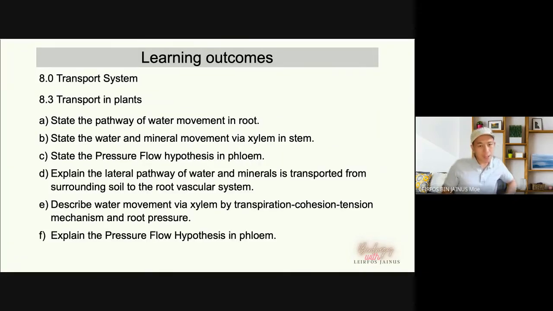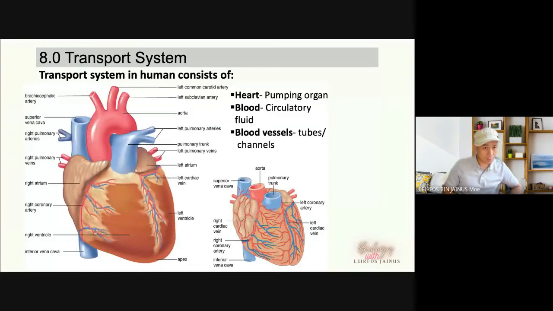And for transport in plants, we will discuss the movement of water, mineral, and sucrose or food in plants. All right, we will focus on the transport system in humans. In humans, our transport system consists of three main components. The heart. The heart is the pumping organ that will generate the pressure for the fluid, that is the blood inside the blood vessels, to move throughout the blood vessels.